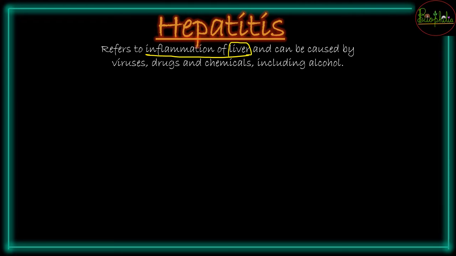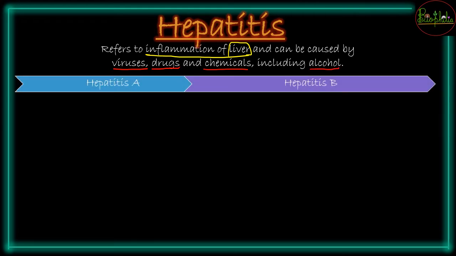So inflammation of liver, whenever it happens, it is going to be a case of hepatitis. It can be caused either because of a virus or some drugs, and even because of chemicals including alcohol. So there are various kinds of hepatitis. The first one we see is hepatitis A, and the next we have hepatitis B. Next slide we will see about hepatitis C, D and E.